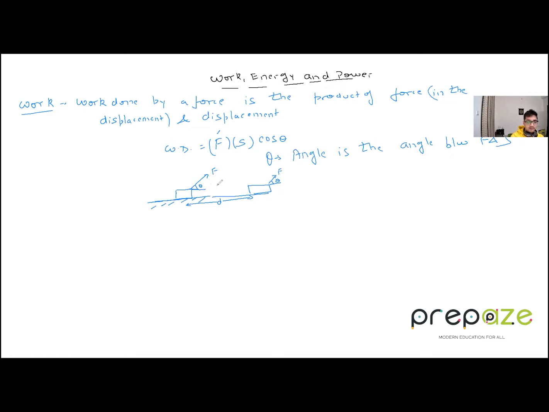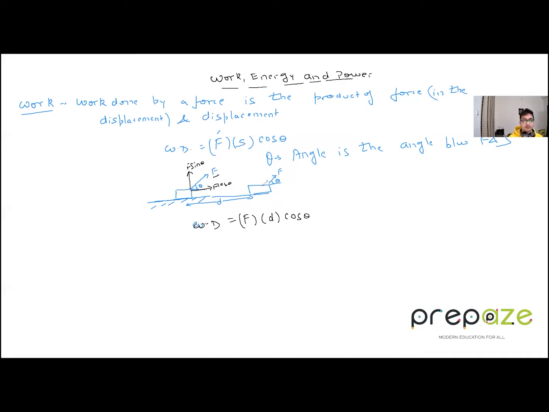Now, the work done formula by this force is what? It is F into the displacement D into cos theta. Now, why are we taking cos theta? If you are comfortable with vectors, make components of this F. The horizontal component is F cos theta. The vertical one is F sin theta. We are not taking the vertical component. We are taking the horizontal component, because the force has to be in the direction of the displacement. That is how work is defined in physics.